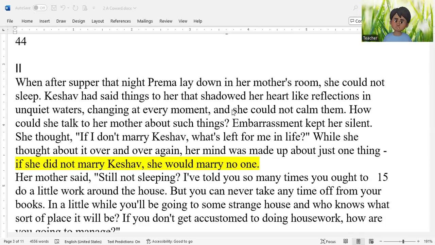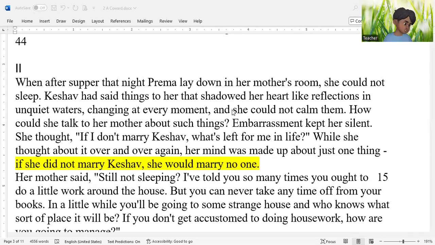Keshav had said things. Now, if you remember section 1, Keshav was very violent, Keshav was angry, Keshav tried to hold Prema's hand, Keshav wanted Prema to give a decision, accept his proposal, Keshav wanted Prema to disclose the love affair at her home with her parents, and Prema said it's not easy for her.